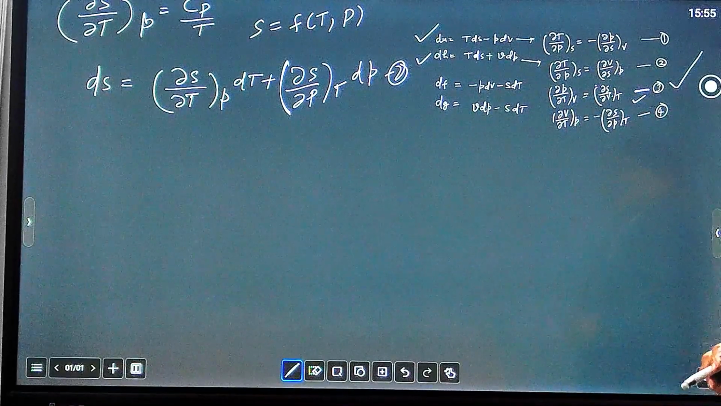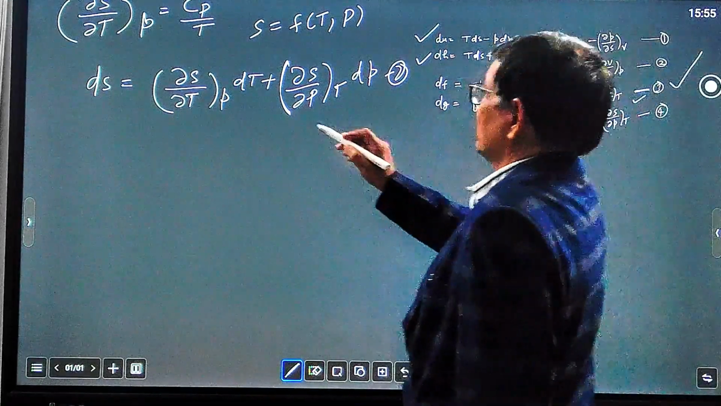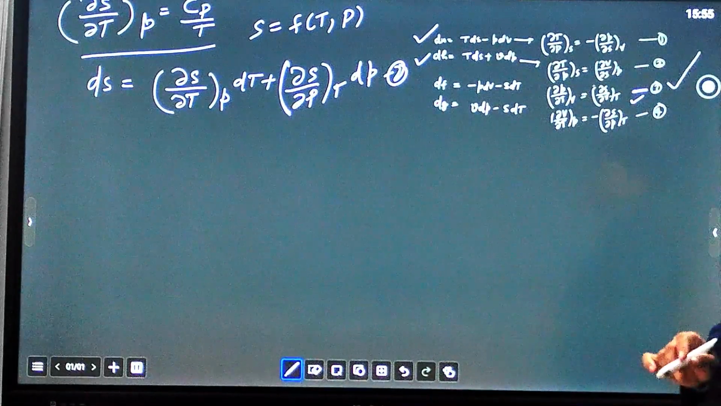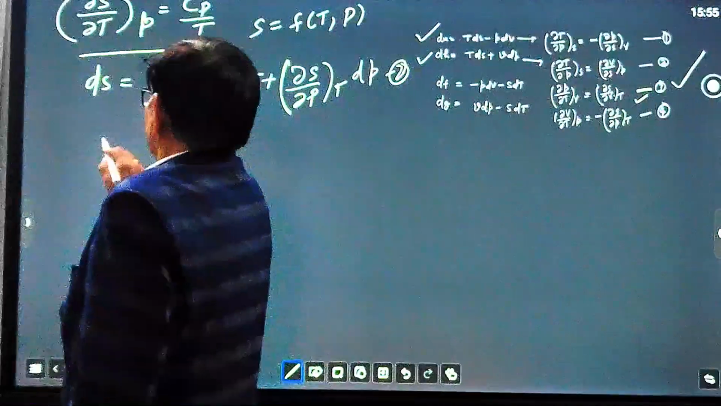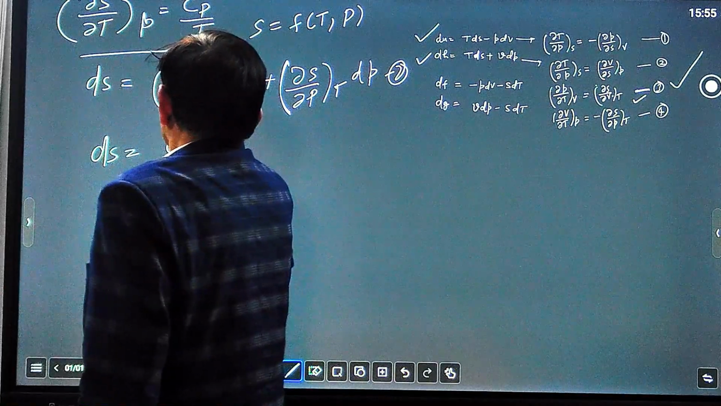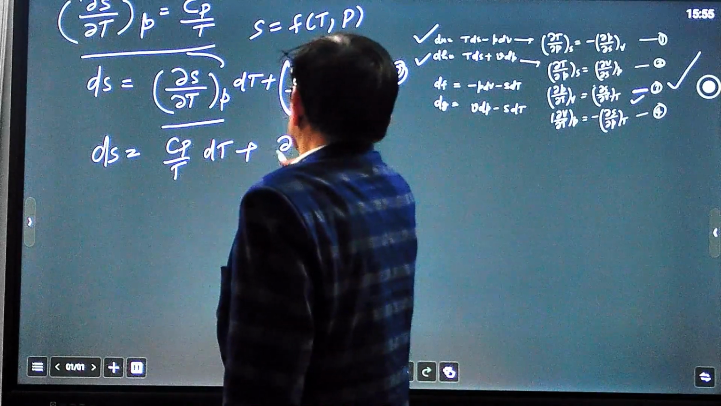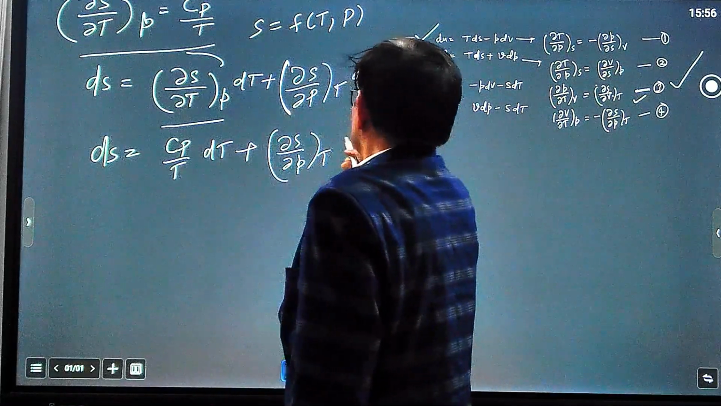So now putting del S over del T at constant P from this relationship, already we have defined del S over del T at constant P equal to Cp by T. Replacing this value, dS equal to Cp by T dT plus del S over del P at constant T dP.